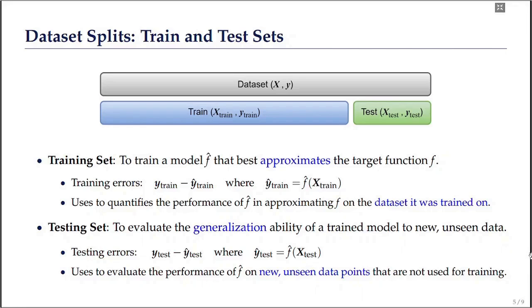And the testing set is used to evaluate the generalization ability of a trained model to new or unseen data, a dataset that is not used for training. Here we have testing errors, and we intend to minimize these testing errors. So the test set is used to evaluate the performance of the trained model on new unseen data points that are not used for training.